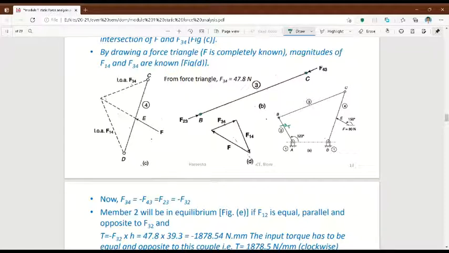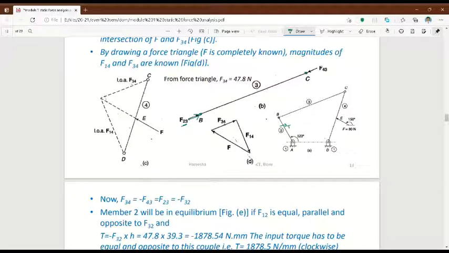So I know there will be a force on point B. Since point B is between 2 and 3, I am giving the name as 2, 3. Always the link number you have taken should come as the second number.